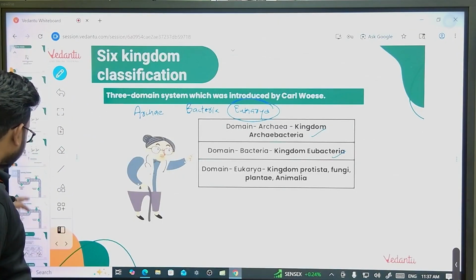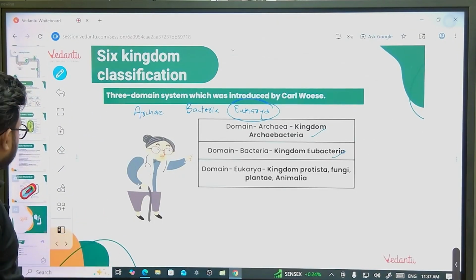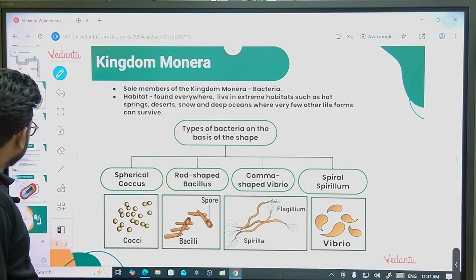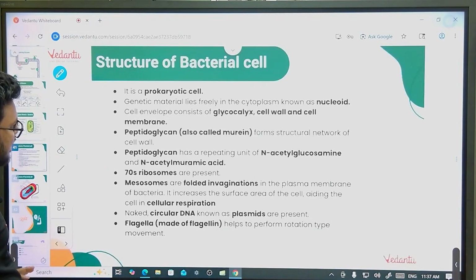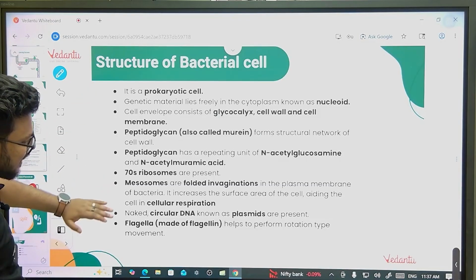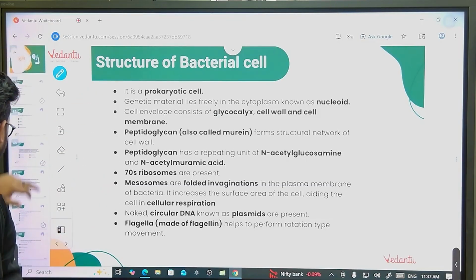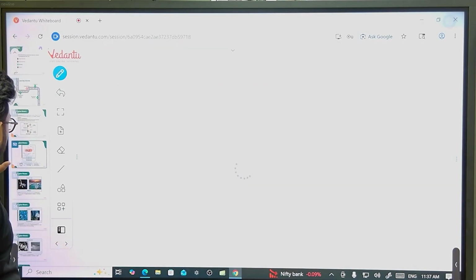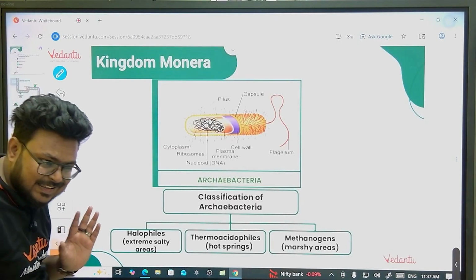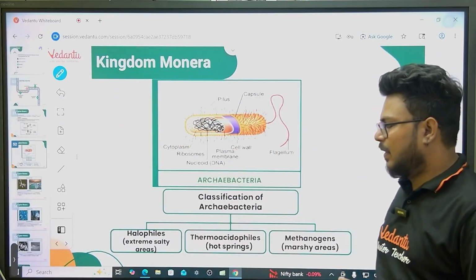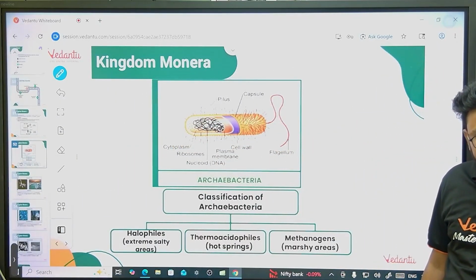See, basic things: the shapes, the features of bacteria, the cell wall made up of glycocalyx, the type of ribosomes, flagella and all, and then we have to discuss archaebacteria. That's it. Only this much is given in NCERT and we will not go beyond this, right?